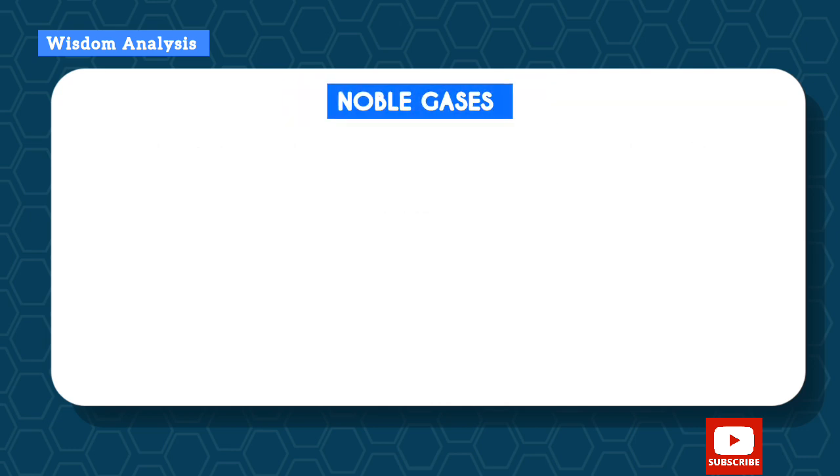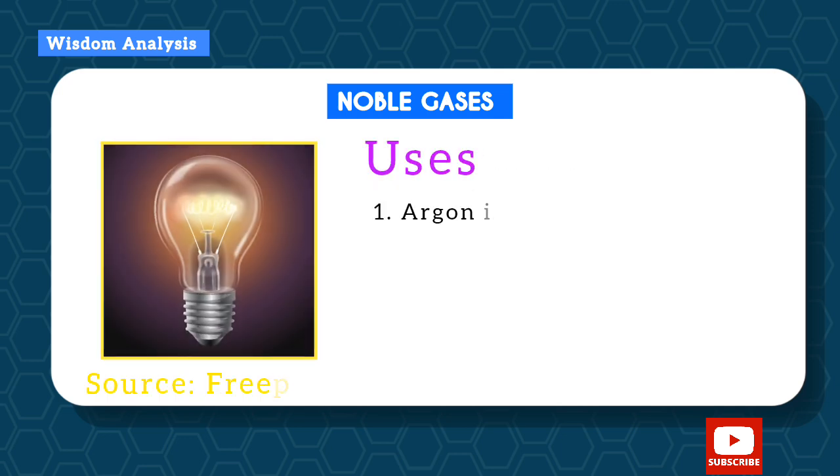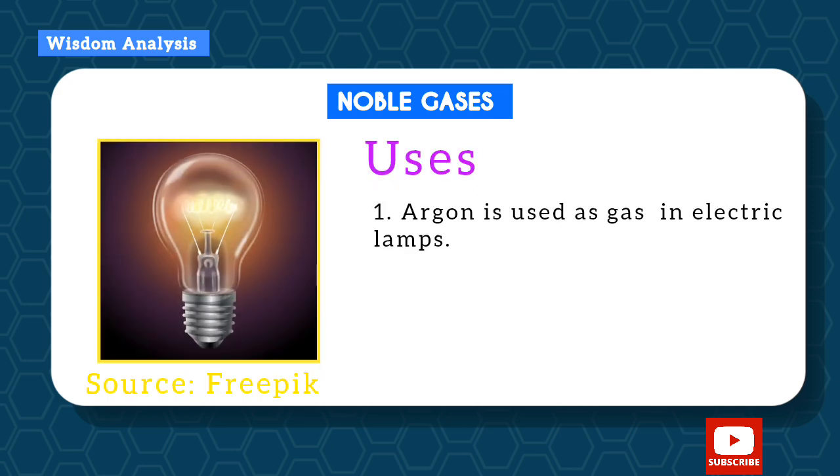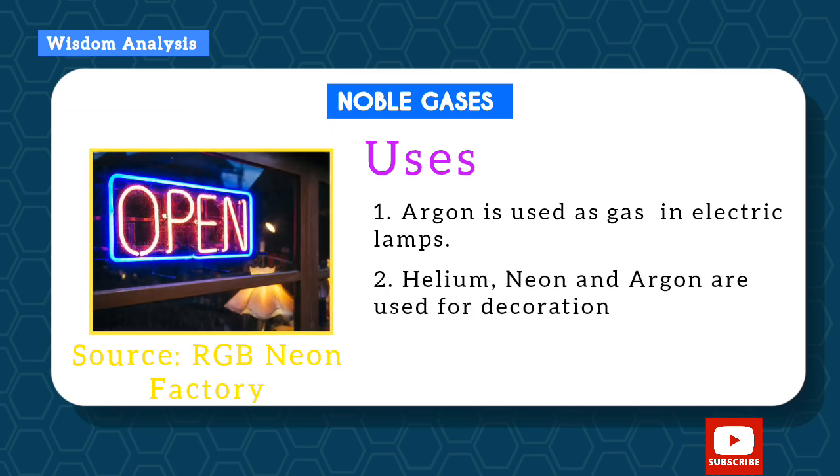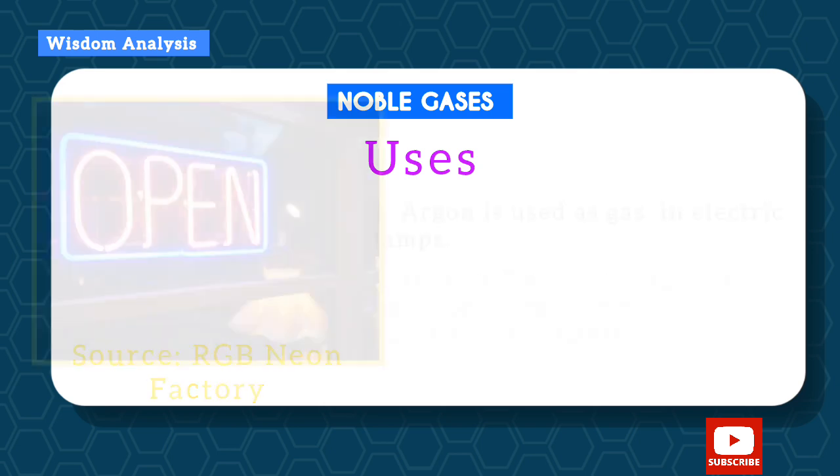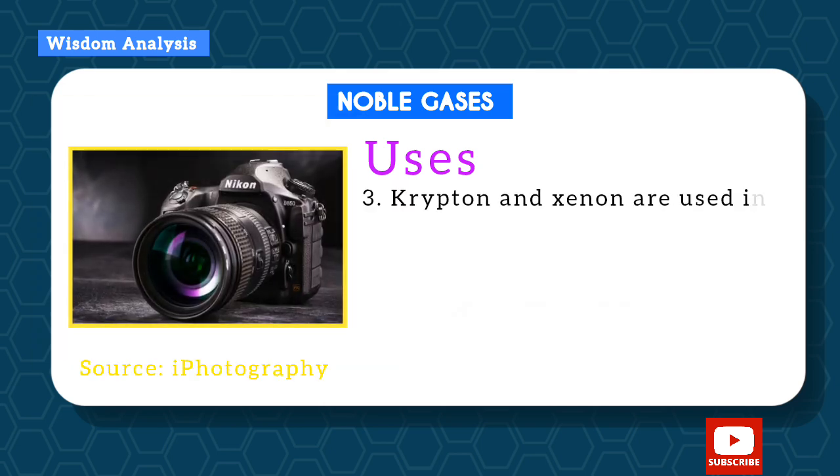Let's talk about noble gases. Noble gases make up 1% of air. So let's briefly look at the uses of different noble gases. Argon is used as gas in electric lamps. Helium, neon, and argon are used for decoration and advertisement lights. You must have seen this somewhere before. Krypton and xenon are used in cameras for taking high-speed pictures.